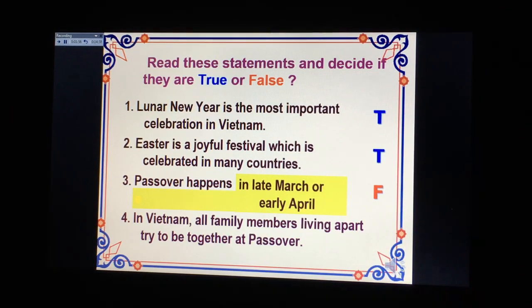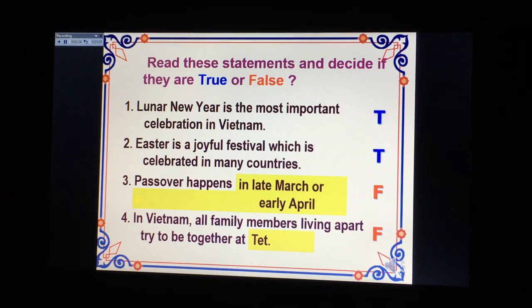Passover happens in late March or early April, not the same time as Lunar New Year. And number four, in Vietnam, all family members living apart try to be together at Passover. In Vietnam, pay attention, it's actually false. In Vietnam, we don't have Passover, we have Tet only, and all family members try to be together at Tet.